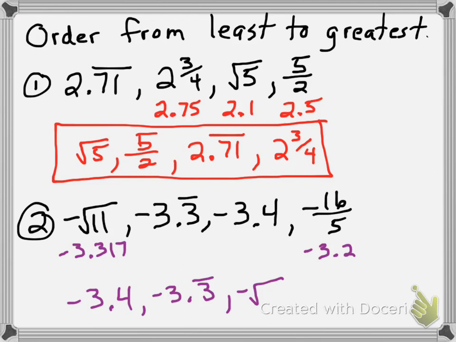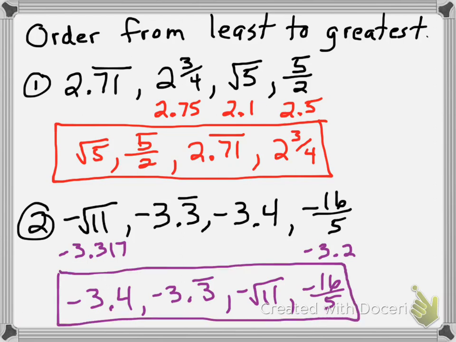317, but that's not what I started with, so I have to use this, negative square root of 11, and then the biggest number is negative 16/5. Now, this may look confusing because it looks like they're ordered from greatest to least, but because of the fact that they're negative, this is actually least to greatest.